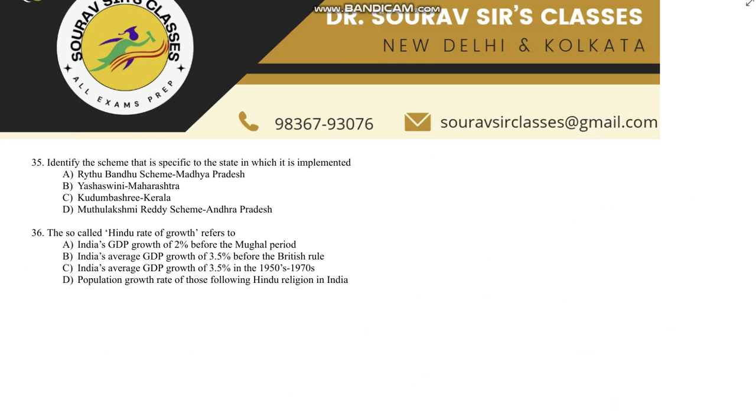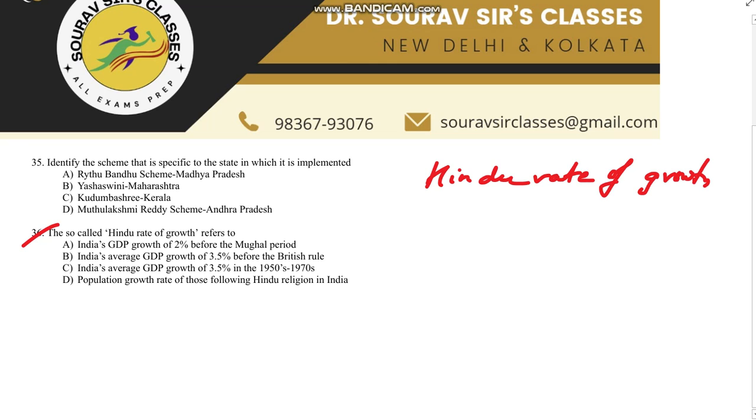Next question we are having the Hindu rate of growth. The so-called Hindu rate of growth refers to which thing? So this Hindu rate of growth, it refers to India's average GDP growth. India's average GDP growth.